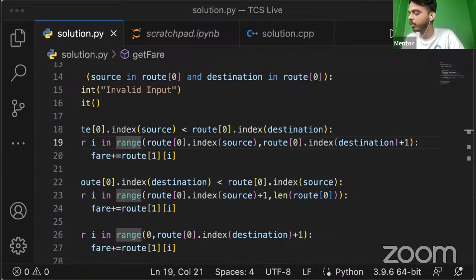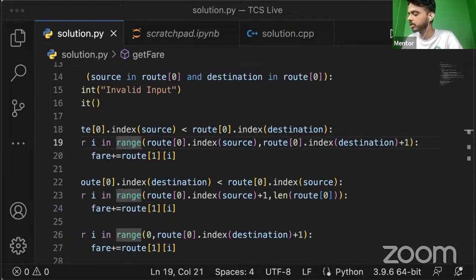So now let's say this is our source, and let's say this is our destination. If I write the indexing of this list, it's going to start from 0, 1, 2, 3, and 4, and 5.